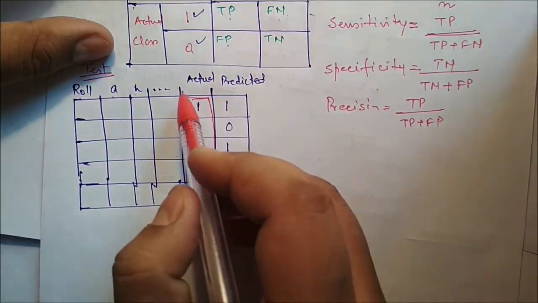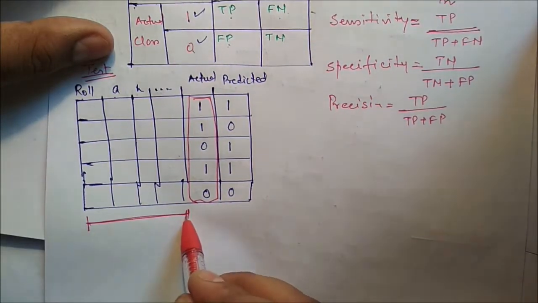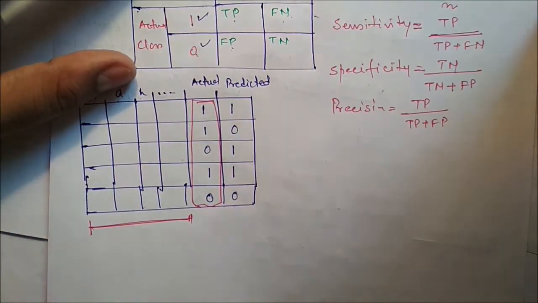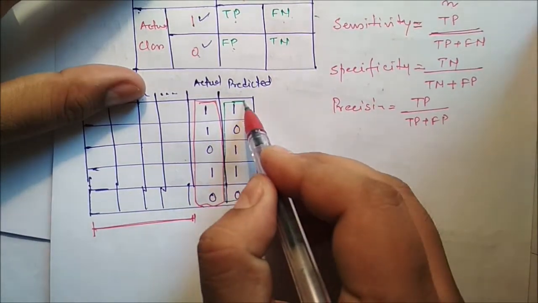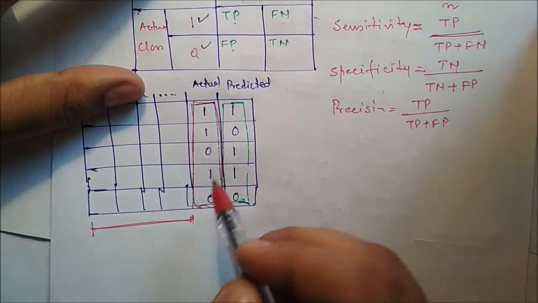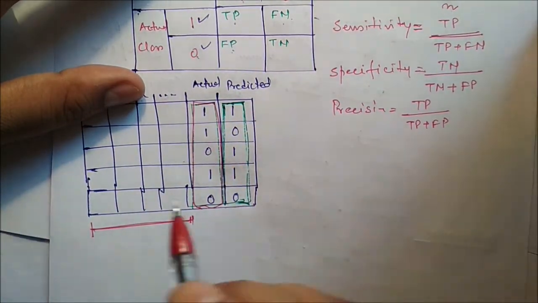After that we apply these attributes to the model, and the model generated this output. So these are the actual class levels, already present, and the model has generated this type of output.